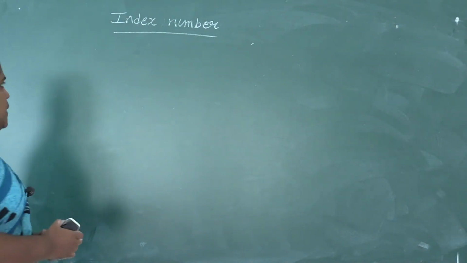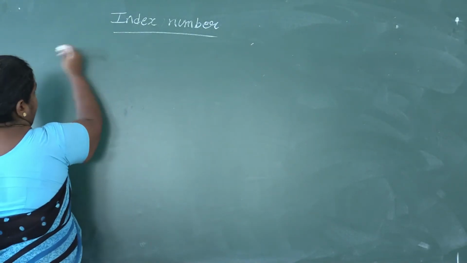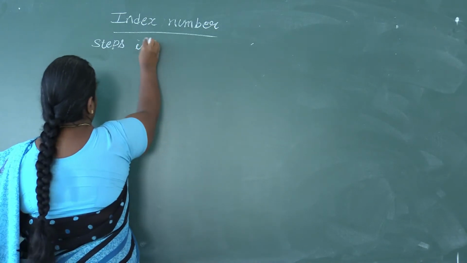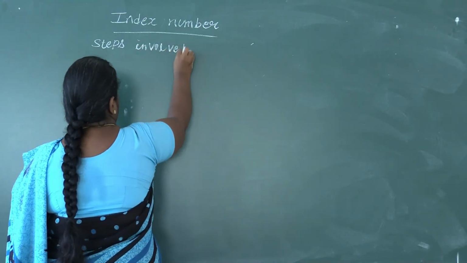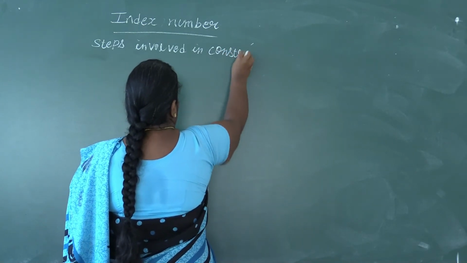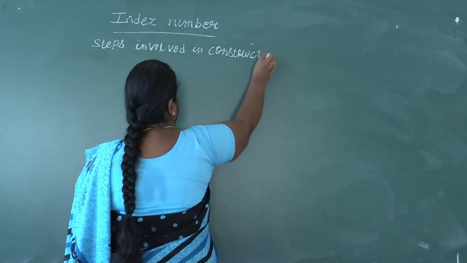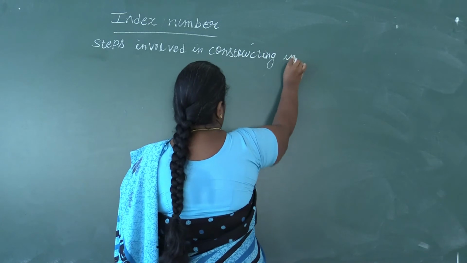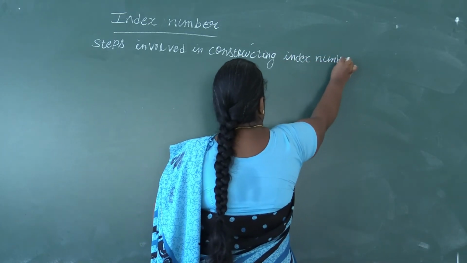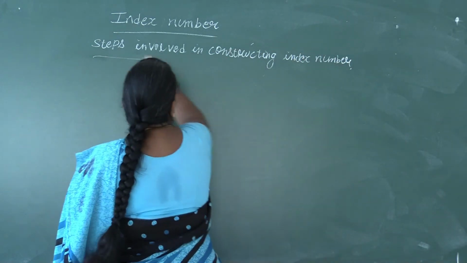The next topic is steps involved in constructing index number. This is the 5-mark question. Steps involved in constructing index number.